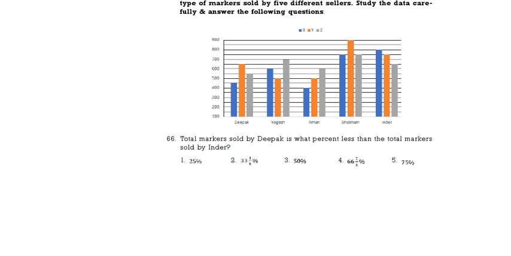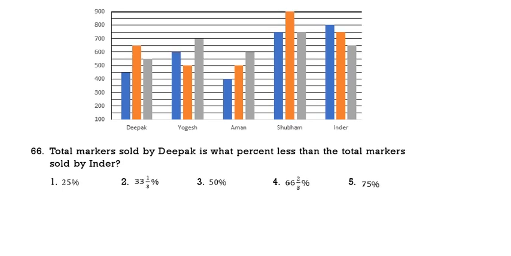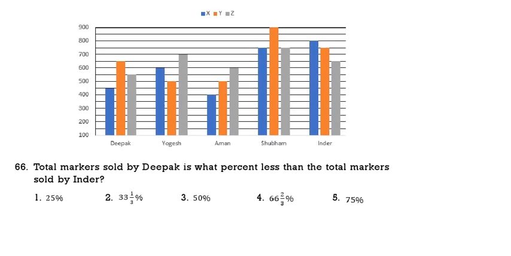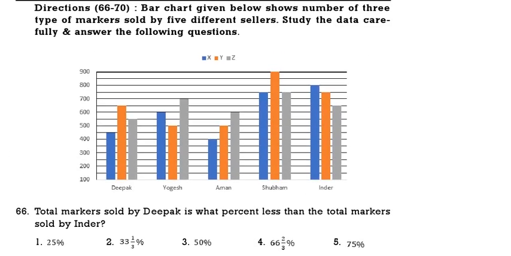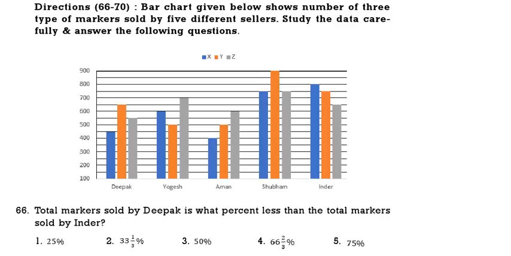Now we will see the quantity aptitude. See here the different number of markers. The bar chart given shows the number of 3 types of markers sold by different sellers. Study the data carefully, then answer the question. Here we have the sellers and the number of markers they are selling.